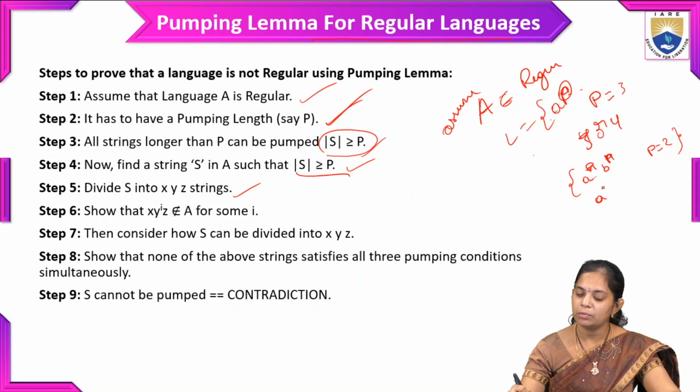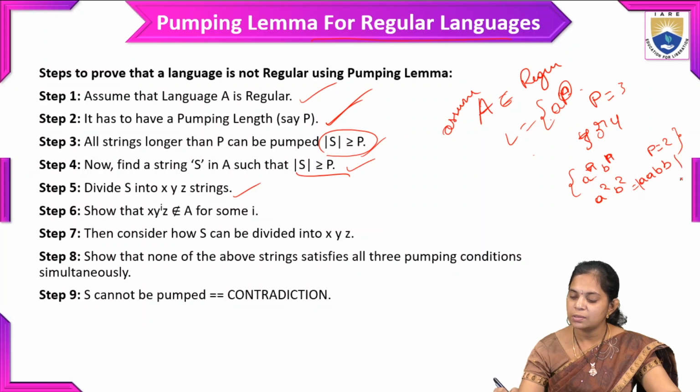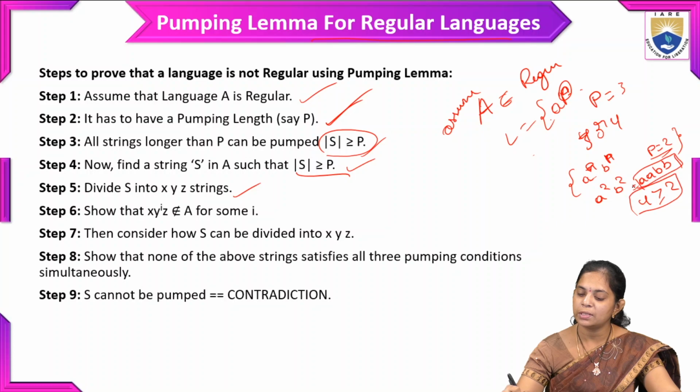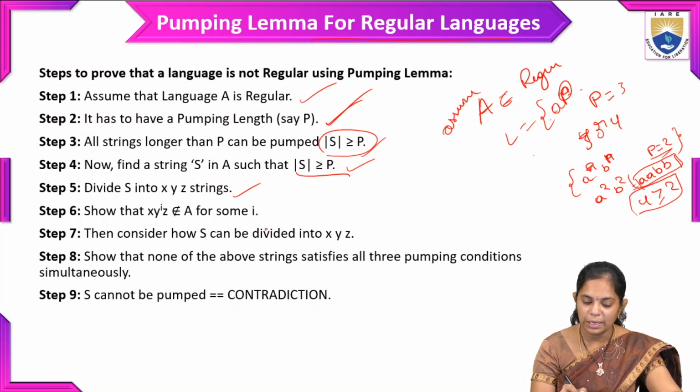Then the length of the string is a a b b, so the length of the string is 4, and the pumping length p is equal to 2. So 4 is greater than or equal to 2, and this condition is satisfied. So we need to pick this kind of string from the language.